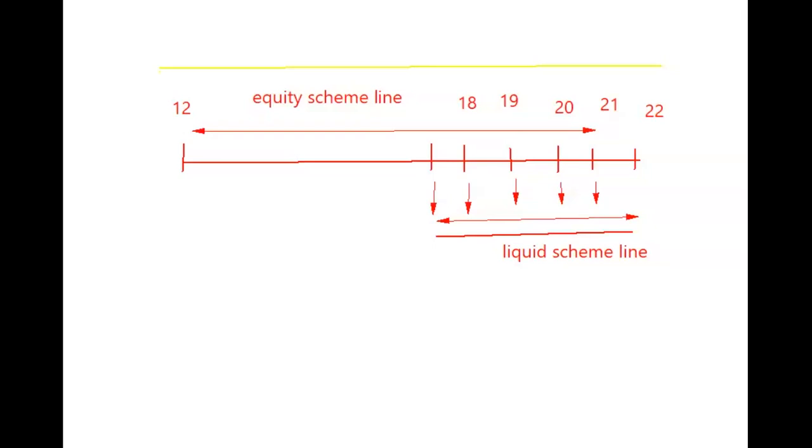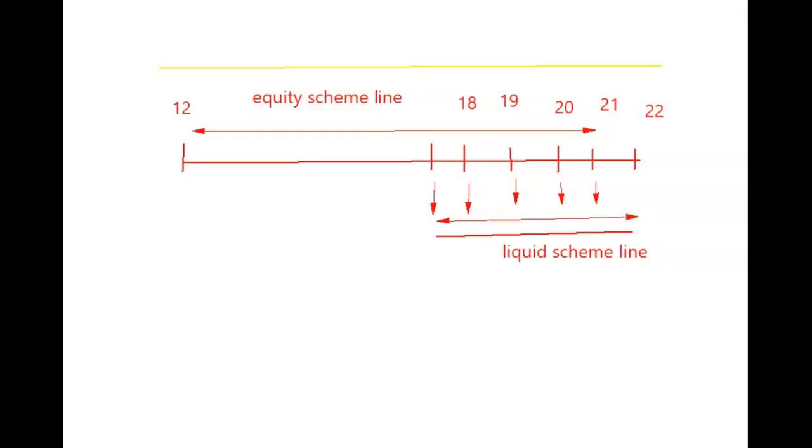What is the purpose? The thing is, you have a liquid scheme wherein you are going to withdraw the money. What is the amount you are going to withdraw year after year, you know. So in such cases, if this is my withdrawal, what should be the lump sum I need to invest today? You can equate it, correct? Once you equate it, that equated amount you can find out spreading across the equity scheme line. Once we do it, you will be able to understand.